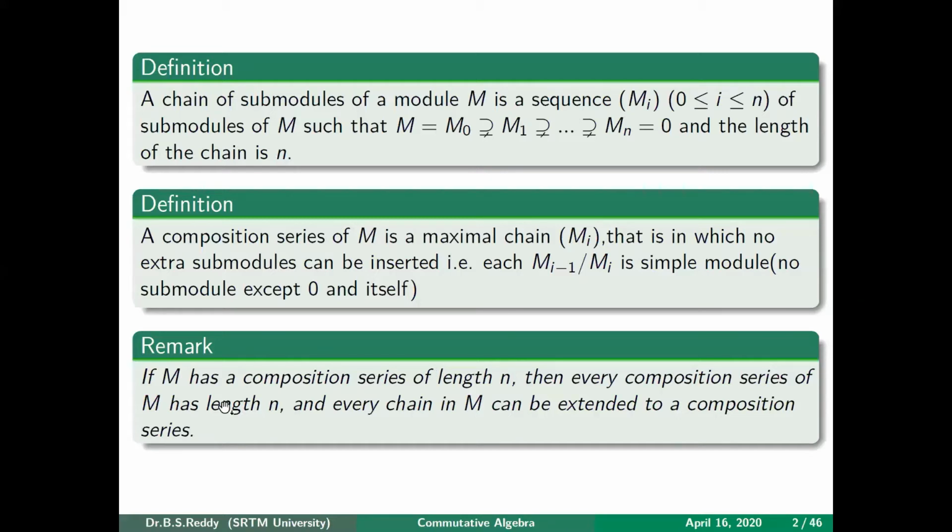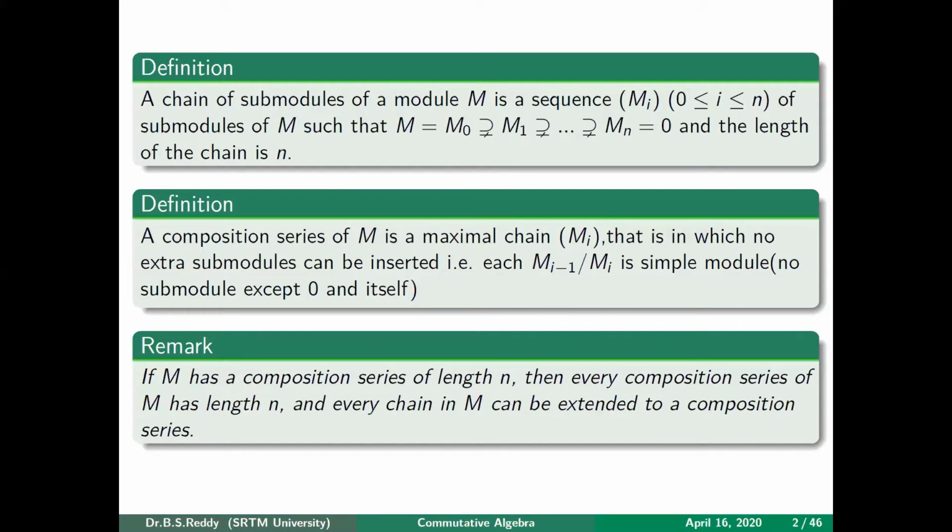Now the remark one can say is that if M has a composition series of length n, that means it is one of the maximal chains whose length is n. Then we can easily observe that every other maximal chain is also of the same length. There may be more than one maximal chain, but if at all it has a composition series, then the length of each and every maximal chain is the same, and you can call it the length of that module.